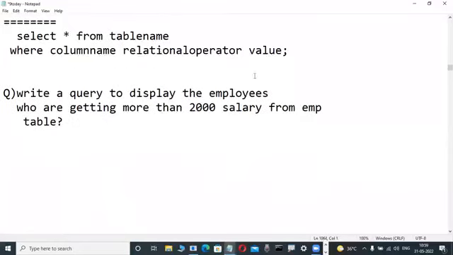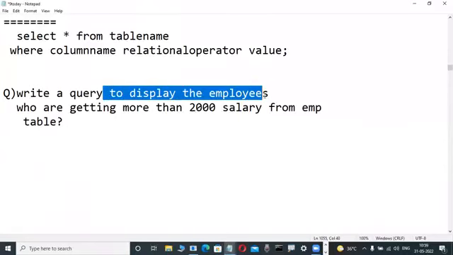Write a query to display the employees, for practice purposes. The predefined EMP table is there.